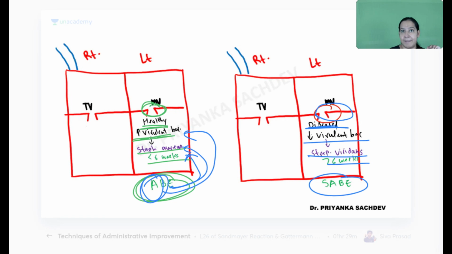That's why it is known as acute, ABE. In SABE, it is caused by less virulent bacteria like Streptococcus viridans. Here Staph aureus, here Streptococcus viridans. And it takes more than 6 weeks. That's why it is known as subacute.